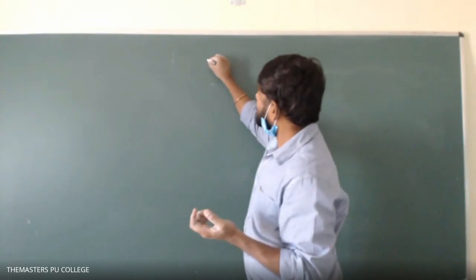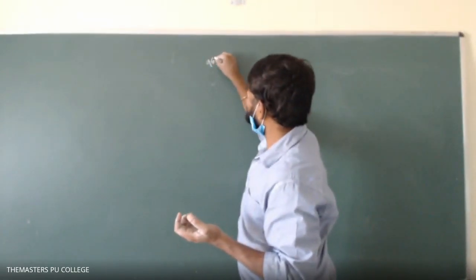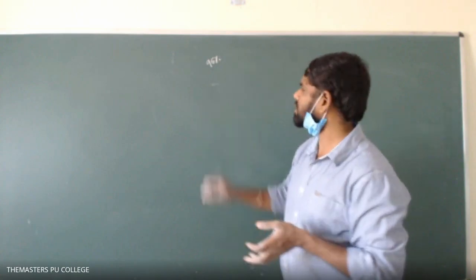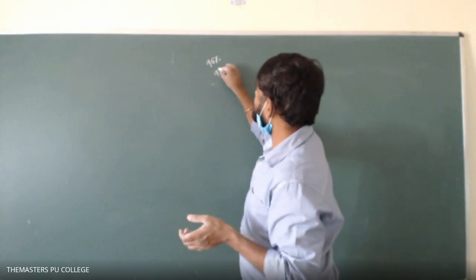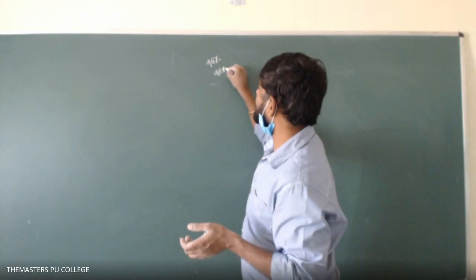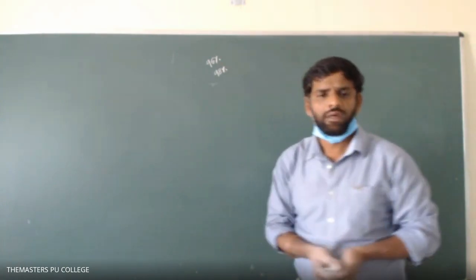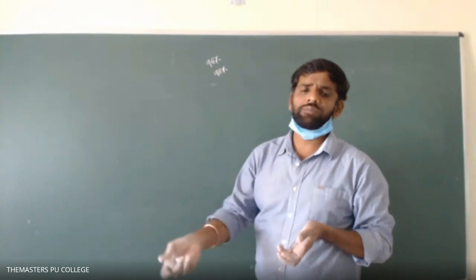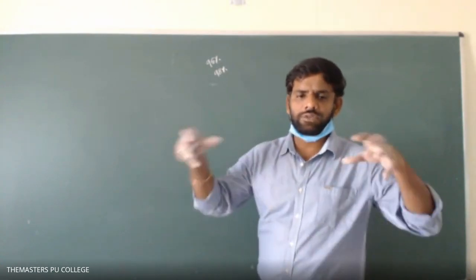Lamp black material absorbs 96% of the radiations incident on it. Platinum black absorbs 98% of the radiation incident on it. What is meant by perfect black body? A perfect black body is one which absorbs all the radiations incident on it.